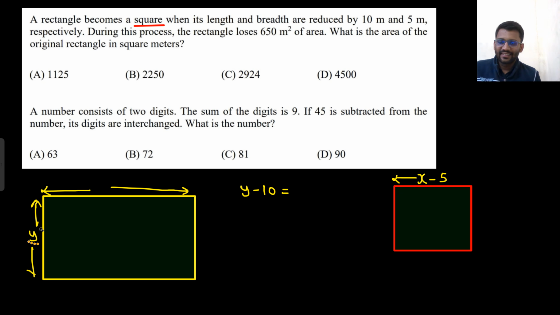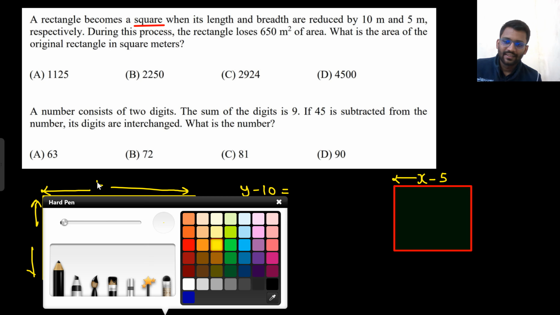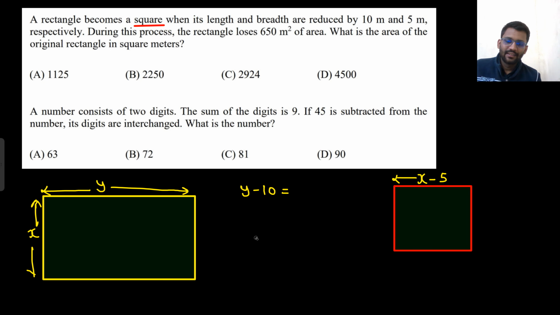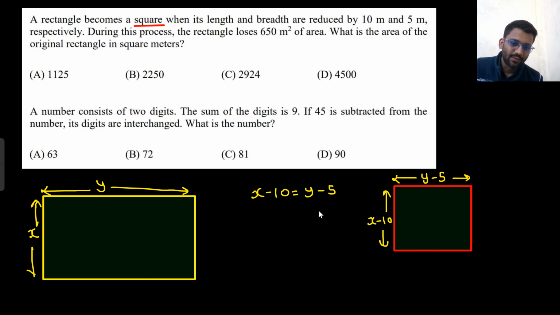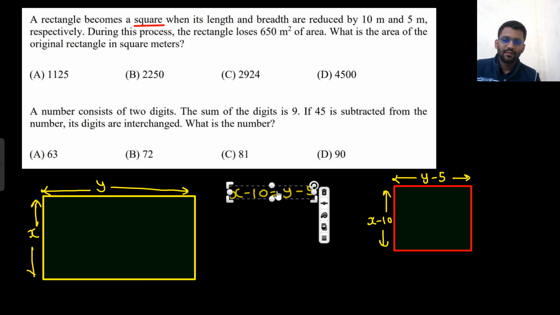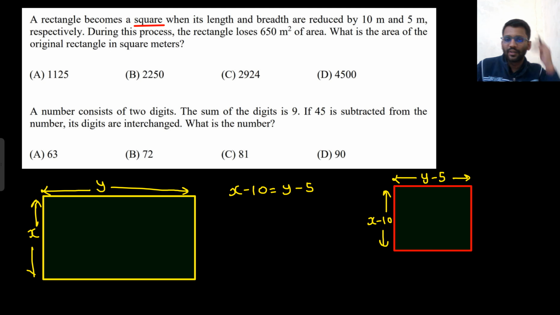You should make this as Y, this as X. So if you subtract 5 from Y and 10 from X, it would become a square. From length you are subtracting, so this would be equal, right? X minus 10 would be equal to Y minus 5.